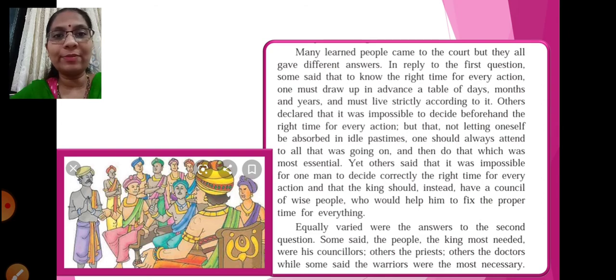What was the right time to do those things? There also they said that the king had to draw up a plan in advance and execute accordingly to get to know the right time to do it. And who were the right people was answered over here. So the king was confused. How would he get the perfect answer for these three questions? He was bent upon getting the answer.